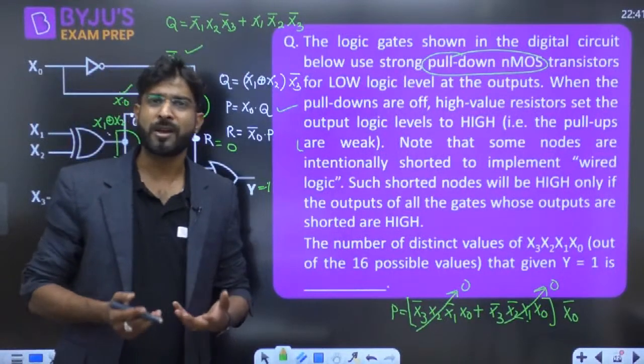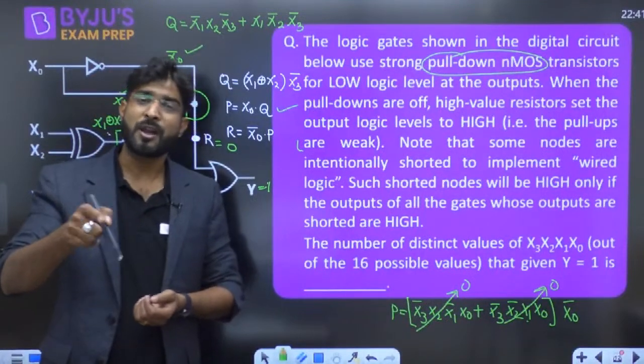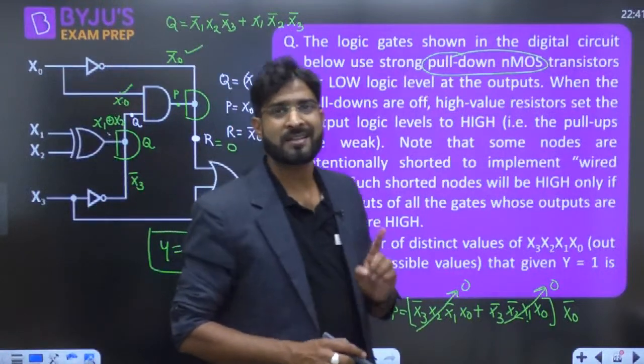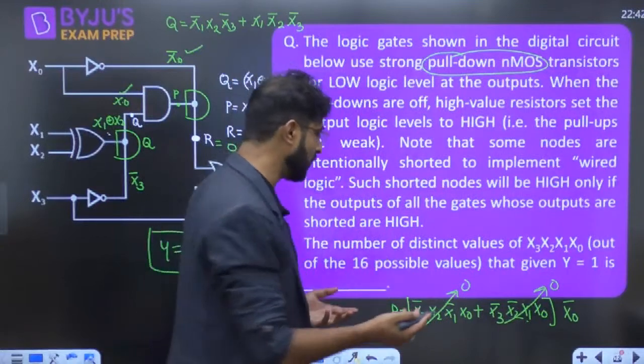So with 4 variables, 16 combinations are possible. And in which combinations is X3 going to be 1? Only 8 combinations are there in which X3 is going to be 1, and those are basically the answer. So only 8 combinations are possible, guys.